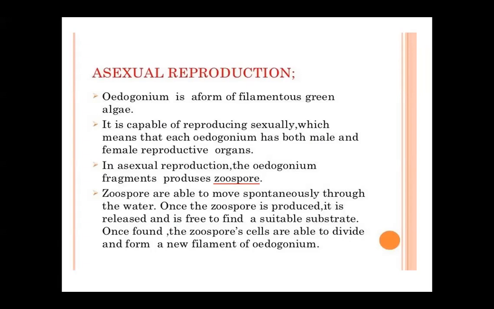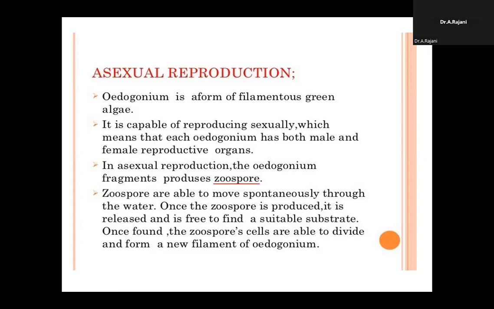What type of spores are present here? Zoospores. These zoospores are able to move spontaneously through water. Zoospores are always formed singly, in the cap cells only. Which cell forms the zoospores? Only the cap cells.